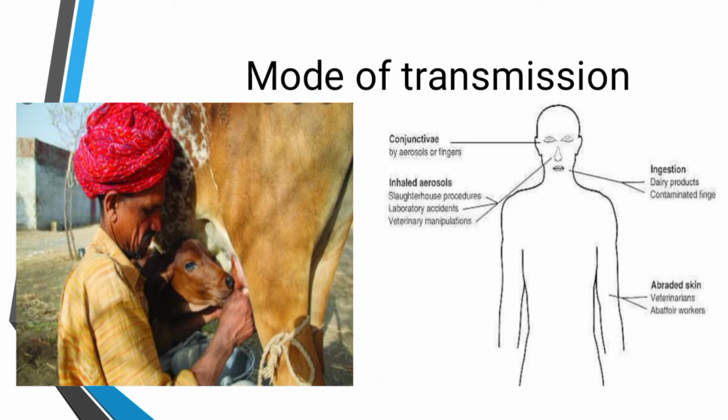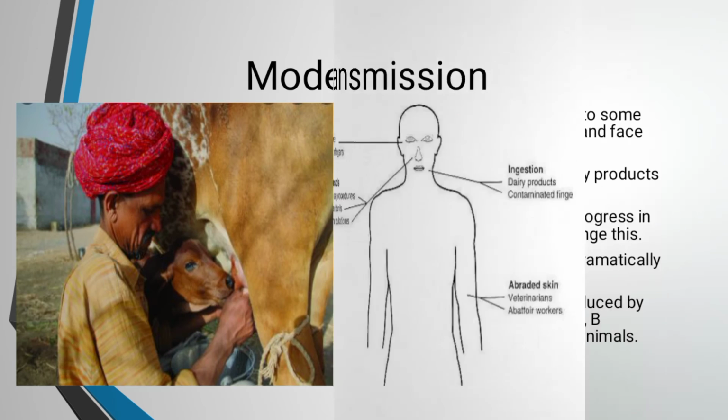And if a person takes unpasteurized milk or dairy products, they will be contaminated. And the fourth mode of transmission is abraded skin. Like veterinarians and other workers who have skin cuts are directly exposed to brucellosis.